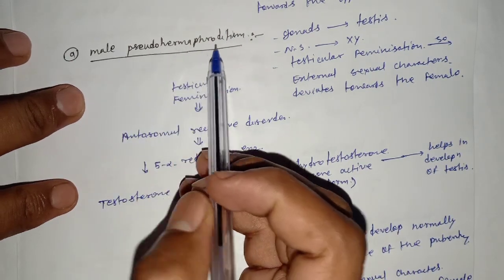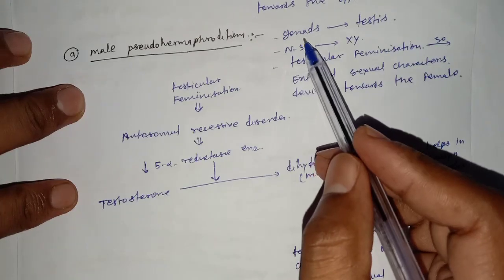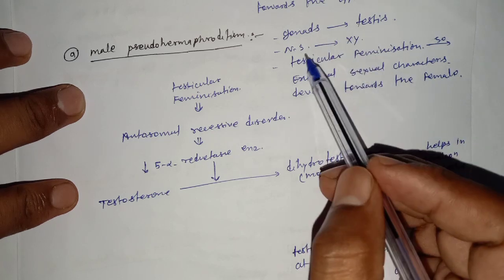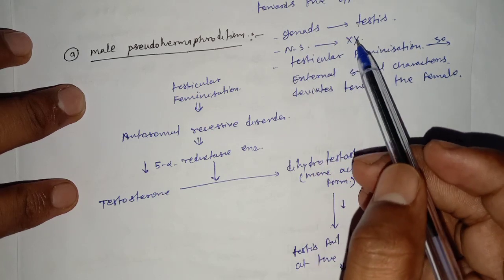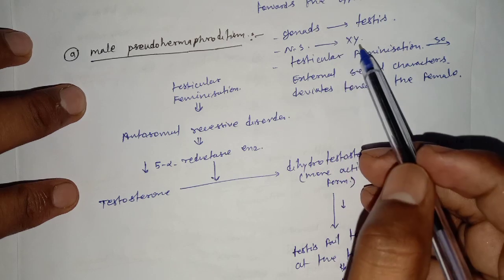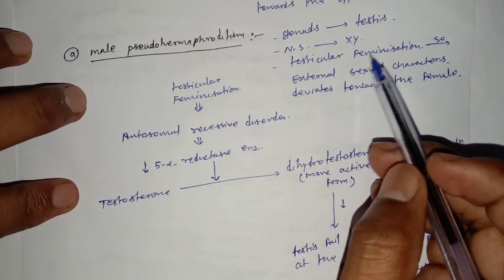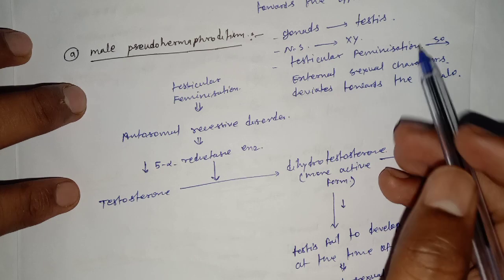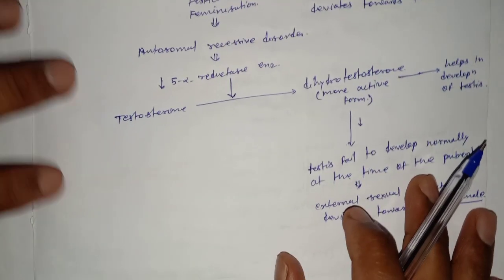What is male pseudohermaphroditism? The gonads are testes and nuclear sexing is same as the gonadal sexing, XY, and it is caused by testicular feminization. What is testicular feminization?